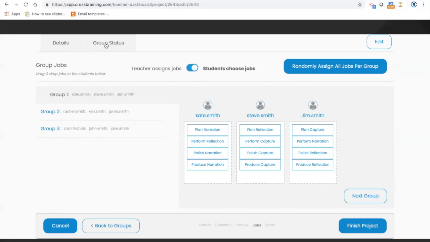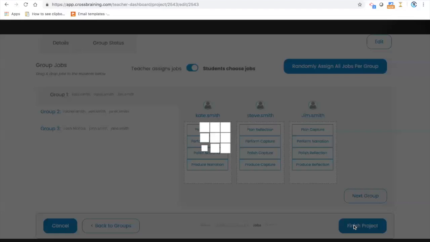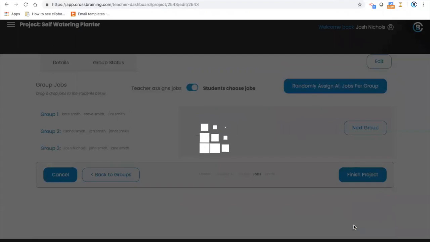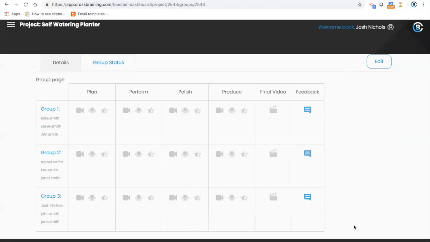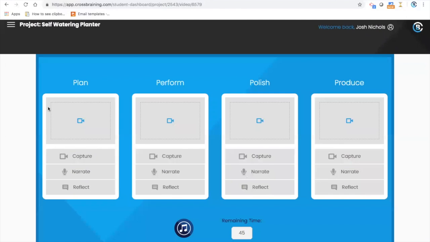And so when I go in, I'm going to go ahead and finish this project so that this makes a little bit more sense. Now I can see they're in groups. I have all these icons that are grayed out, but if I go in there, this is the video editor. I'm going to go over this a number of times, and I hope I'm not beating this down too hard, but you'll be able to name these phases whatever you want. But after you name them,